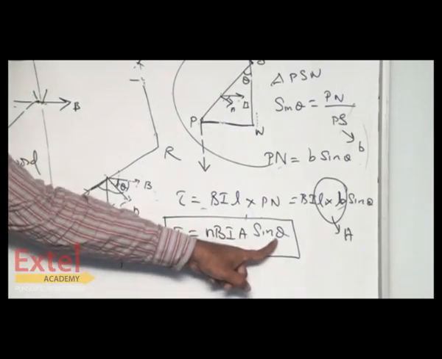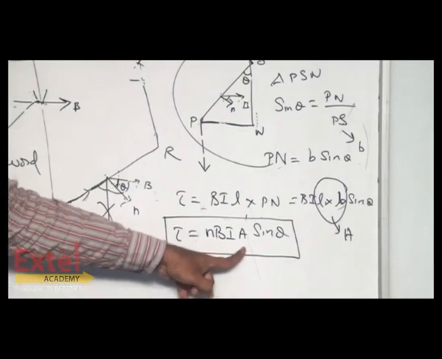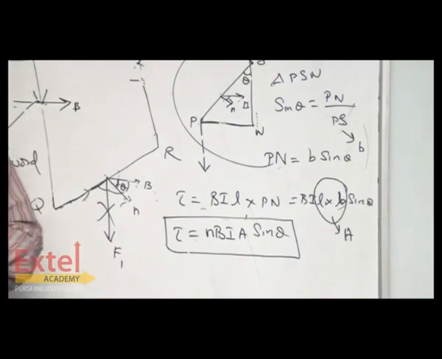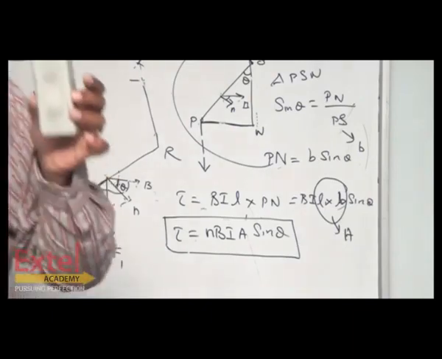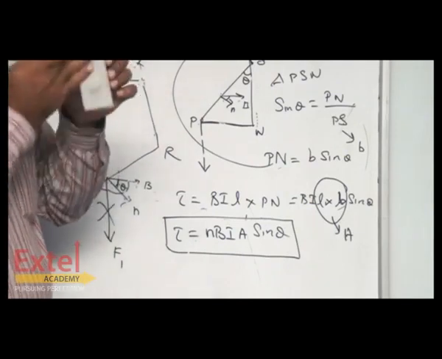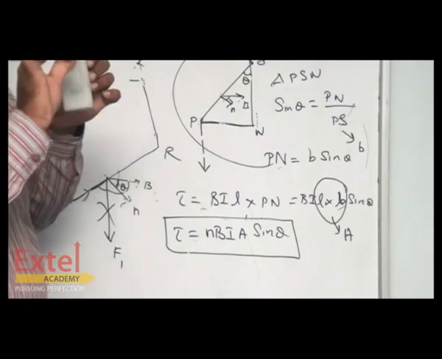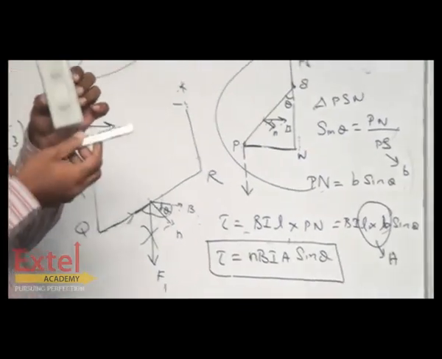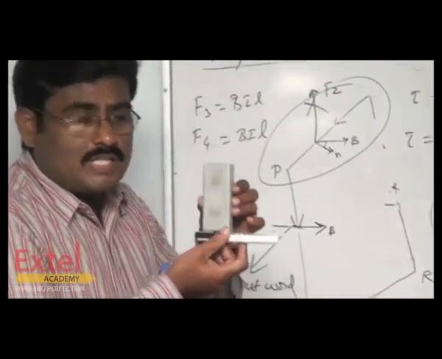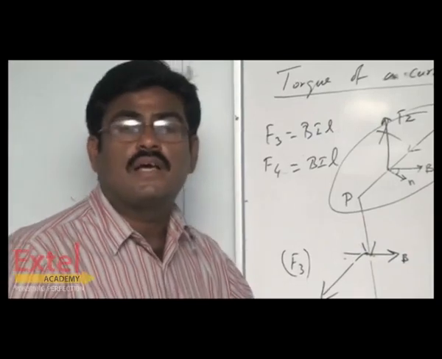Now look at the theta. Theta is the angle between the normal drawn to the area of the coil and the magnetic field. So if you take the eraser as a coil, when you place the plane of the coil parallel to the magnetic field, the normal drawn to the plane of the coil is perpendicular to the magnetic field. So whenever the plane of a coil is parallel to the magnetic field, the torque experienced by the coil will be maximum.